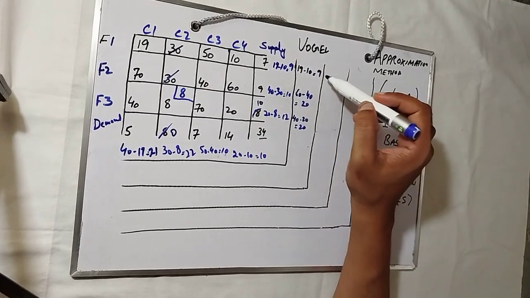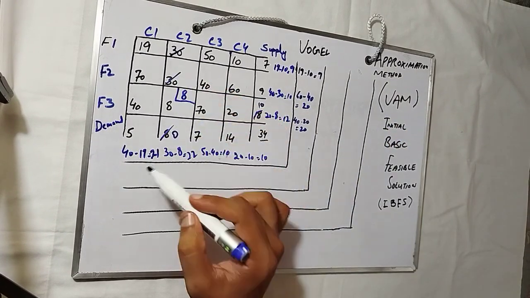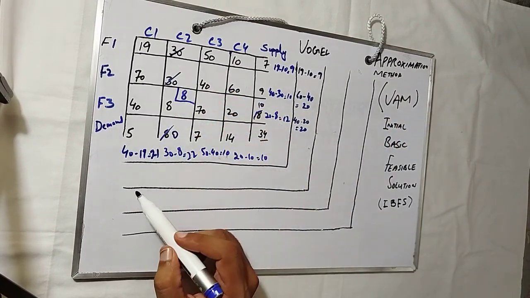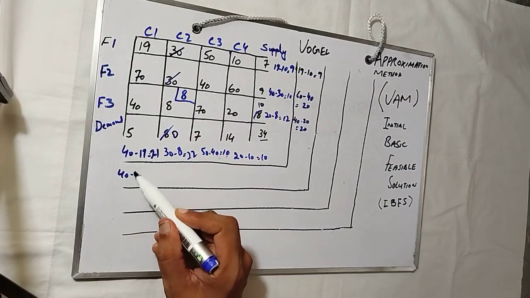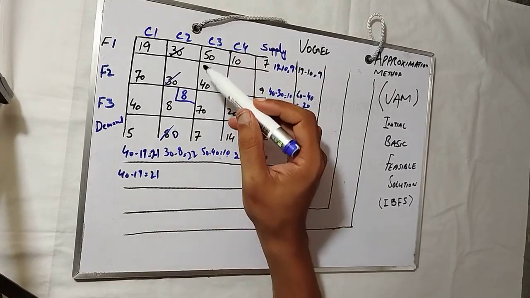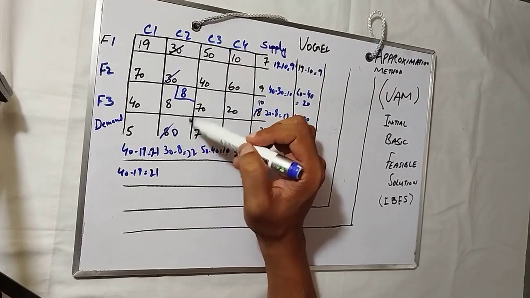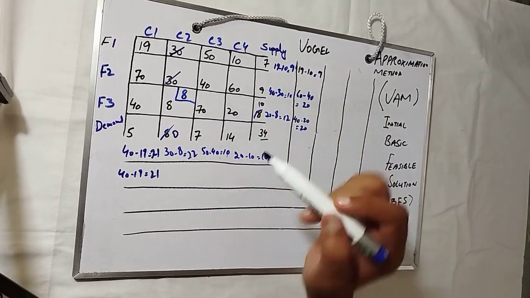So you see, first is the 9, second is the 20, third is the 20. Now, we will do the same for this first column. So 19, 70, 40. So 40 minus 19, that will be 21, like before. This column will not be considered since it is already cut. This column will be considered and the values will be same.